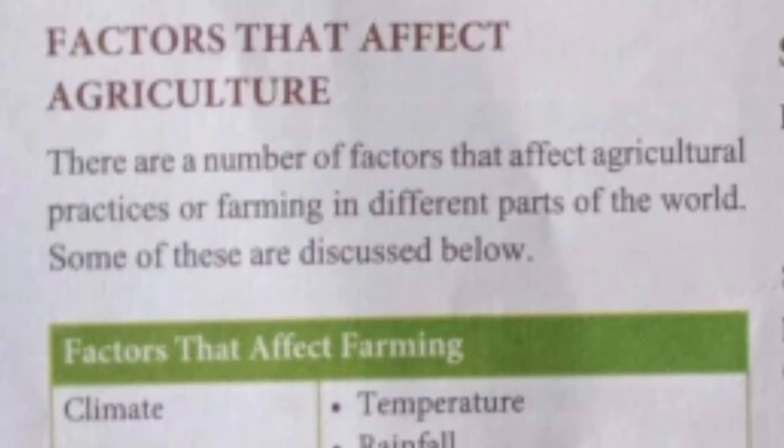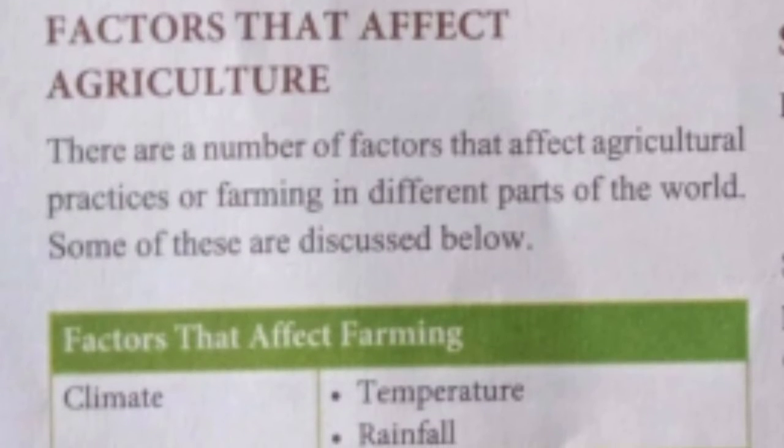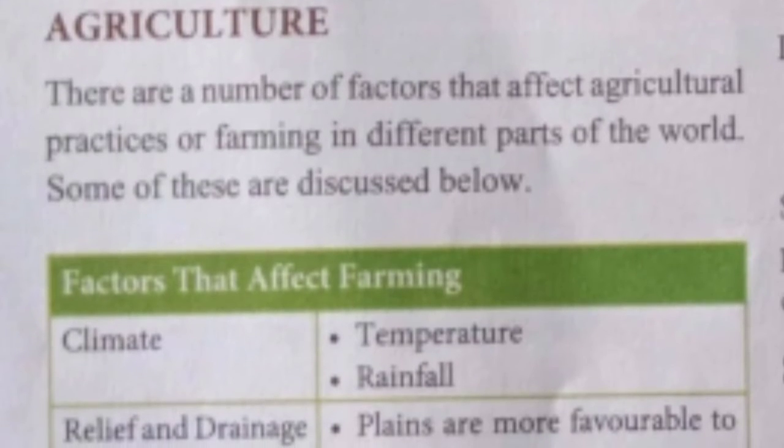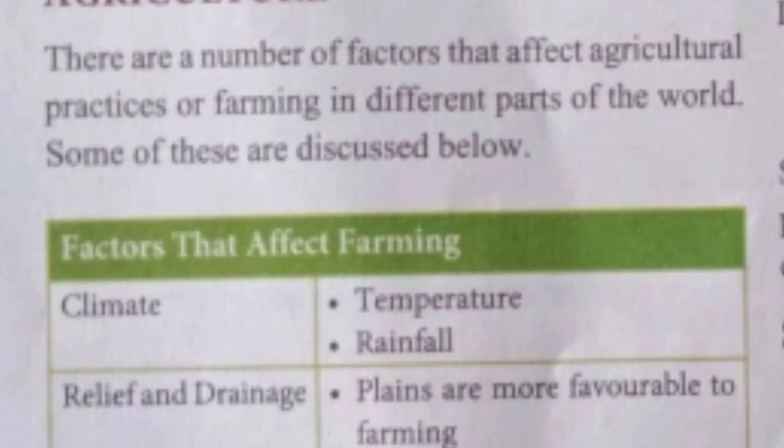Students, there are so many factors which affect agricultural practice. Let's see them one by one. The first major factor which affects agriculture is climate. In climate, rainfall and temperature affect agriculture. The next factor is relief and drainage.